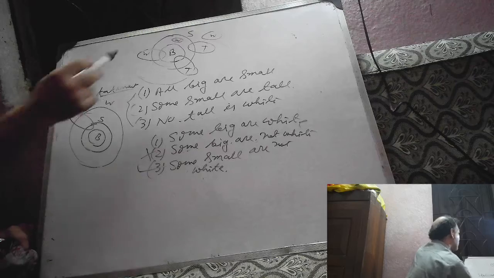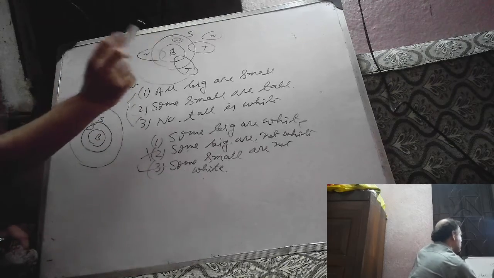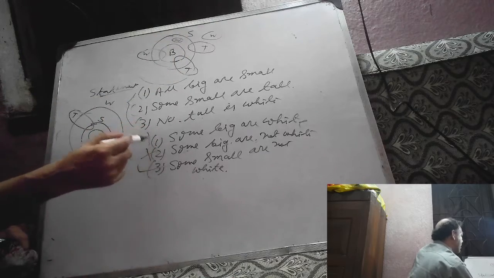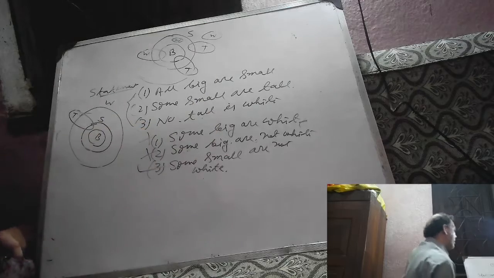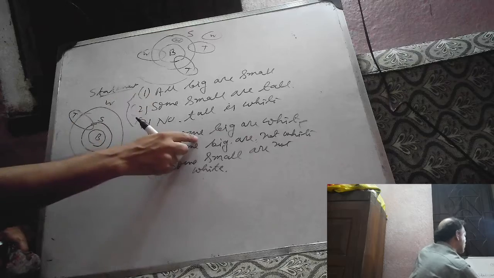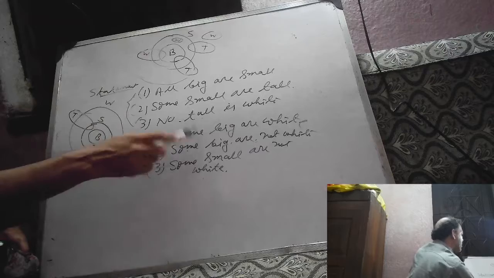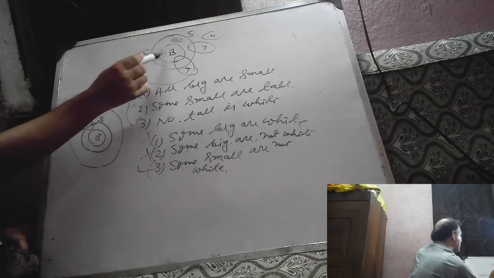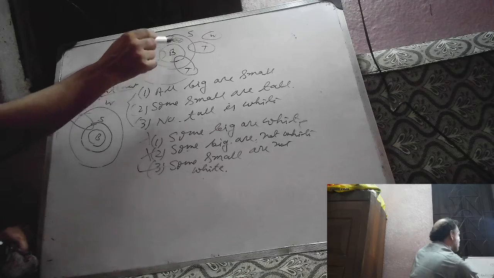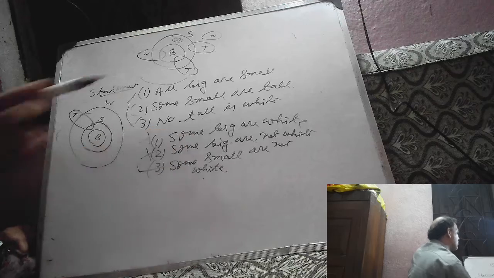But all the possible Venn diagrams should support the given statement. This and this do not support it, so it will not be true. If it were given that some big are white is a possibility, then it could be true. Otherwise it cannot be true. This will be true if all possible Venn diagrams support it, but only this supports it. This two does not support the given statement, so it cannot be true.